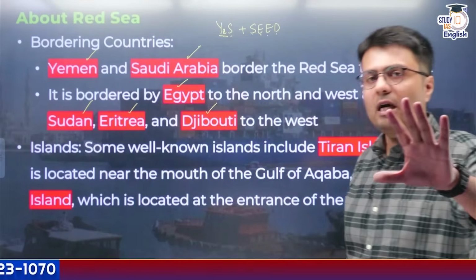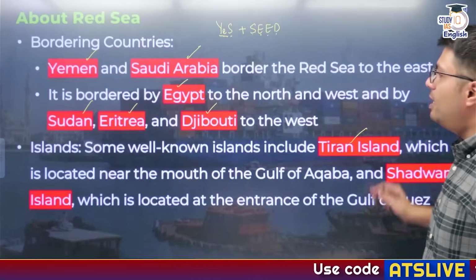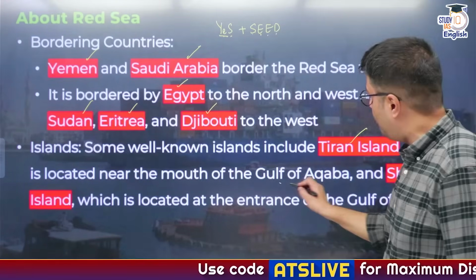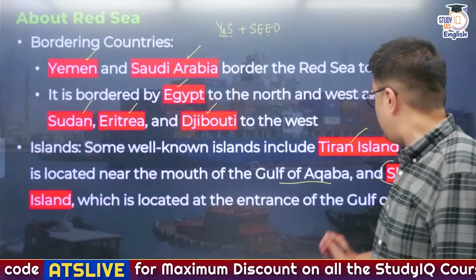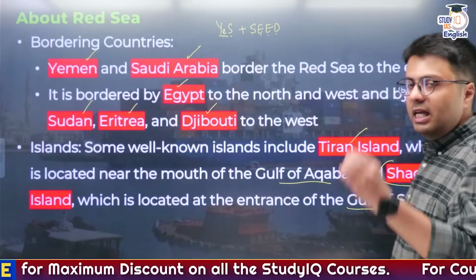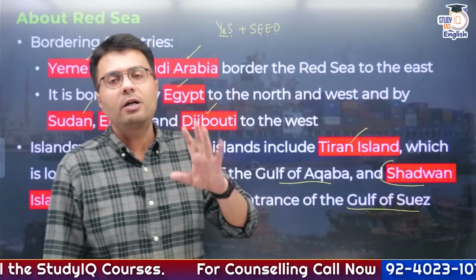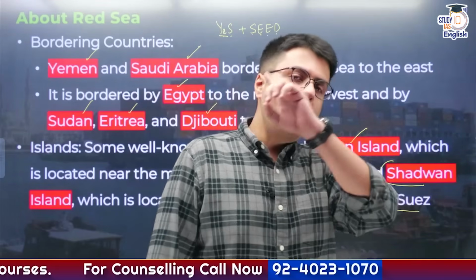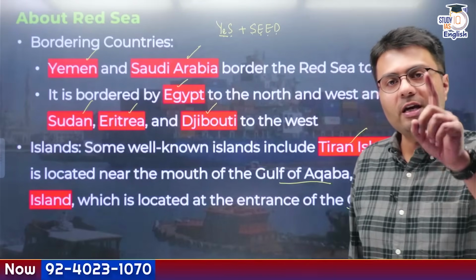Now the islands are also very famous in this region. There are famous islands like Tiran Island, which is located near the mouth of the Gulf of Aqaba, and Shadwan Island, which is located at the very entrance of the Gulf of Suez. So these are the important water bodies and countries that are located quite near the Red Sea region. But now going back to the PYQ, do you think even with this information you will be able to solve the PYQ? The answer is no.